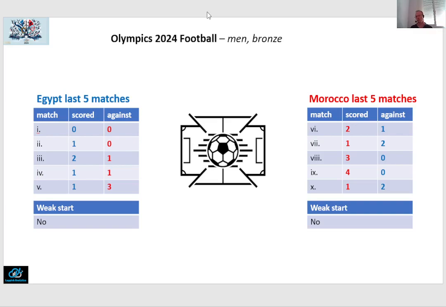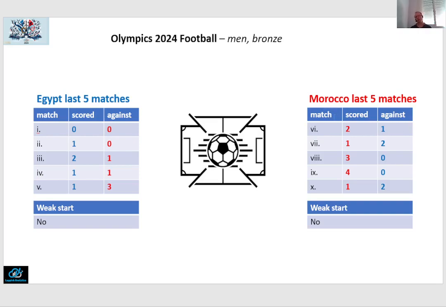First of all, the goals that each team scored and then the goals against. As I explained in the other video, the goals that Egypt scored I use as an indicator of Egypt's scoring potential in the tournament. And the blue goals that Morocco gets against as an indicator of an opponent's scoring potential in the tournament against Morocco.